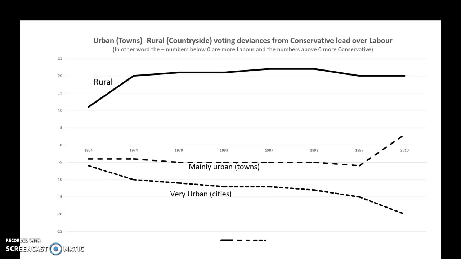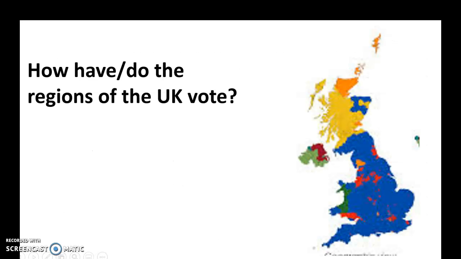So small towns like Nuneaton have become increasingly more Conservative, which again is reflected in it. Nuneaton traditionally had Labour MPs. It then switched to the Conservatives in 2010, and that has continued. And again, there are many other small towns which have done that. Now, in terms of regions, this is the bit of the PowerPoint I've changed, which I'm going to put onto the Teams shortly. This took me ages last night.